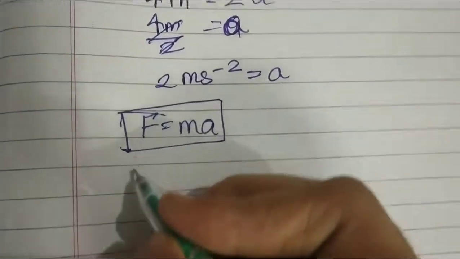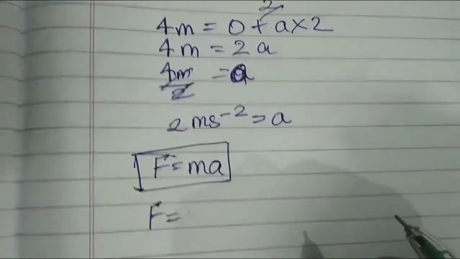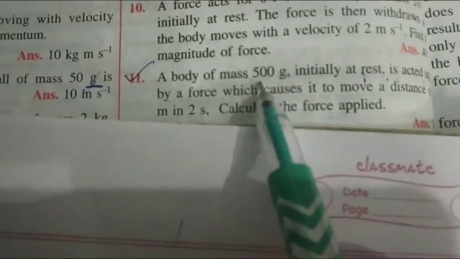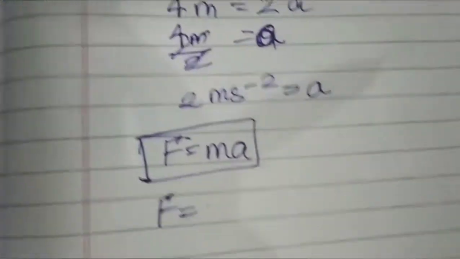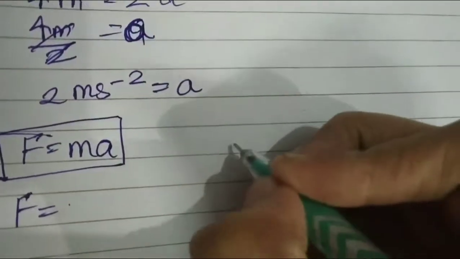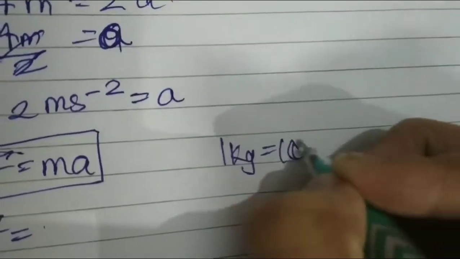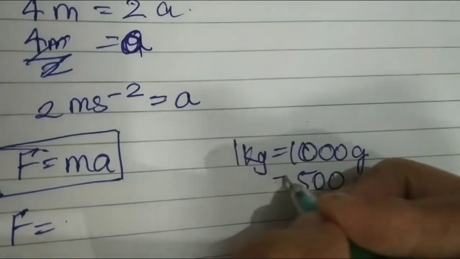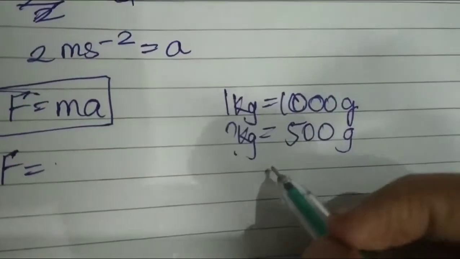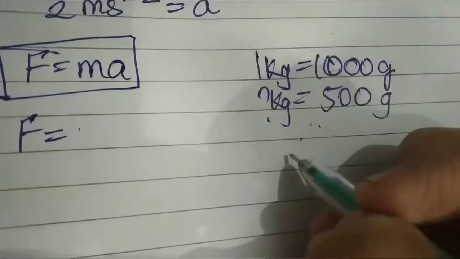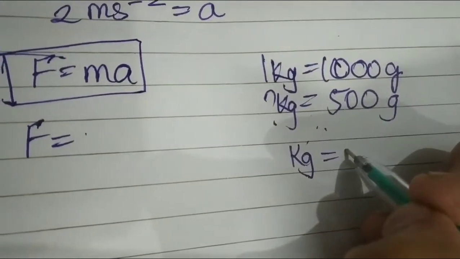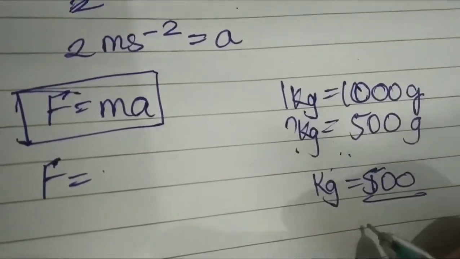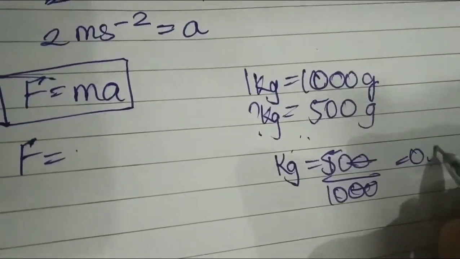Now notice one thing, the mass is in gram, so we have to convert it into kg. 1 kg is equal to 1000 gram. So how much will 500 gram be? Kg will be equal to 500 upon 1000, so it will come to 0.5 kg.